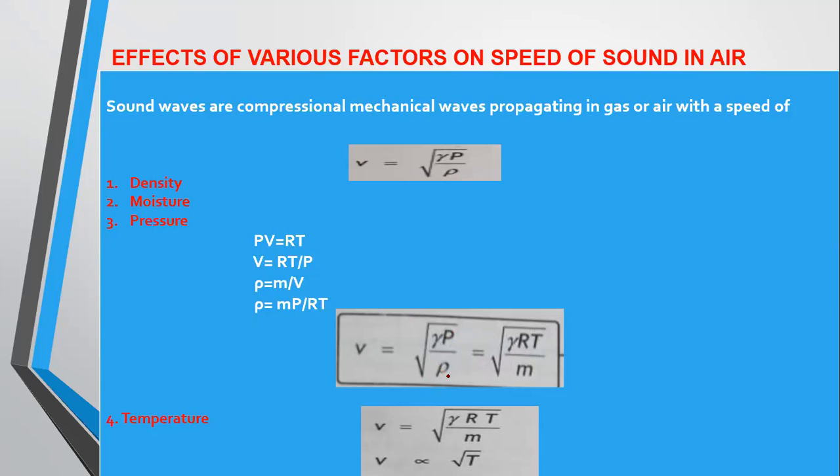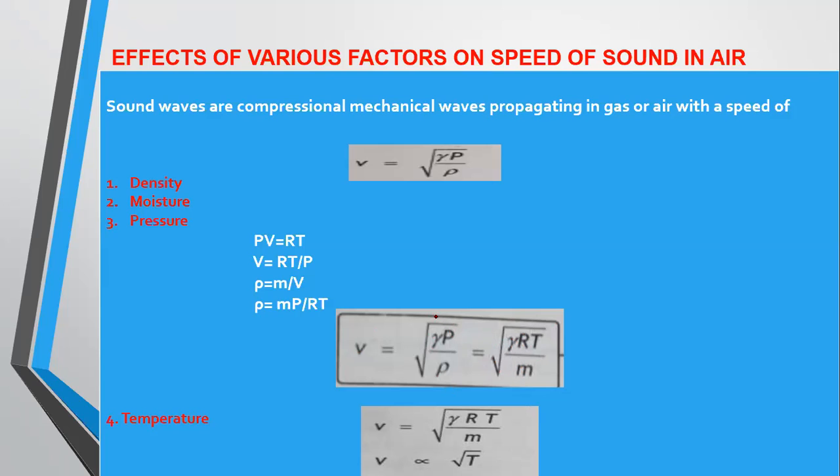By placing the value of rho from this equation, MP by RT, P cancels with P, so we get the square root of gamma RT over M. From this equation, it is clear that the speed of sound depends upon the universal gas constant, which is a constant value, temperature, and mass, but is independent of pressure.